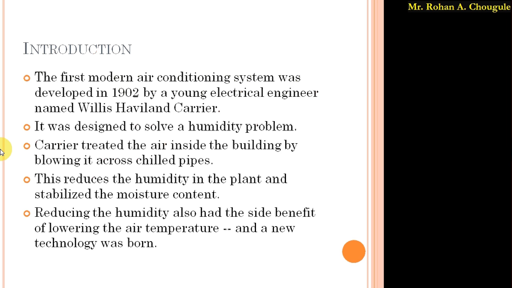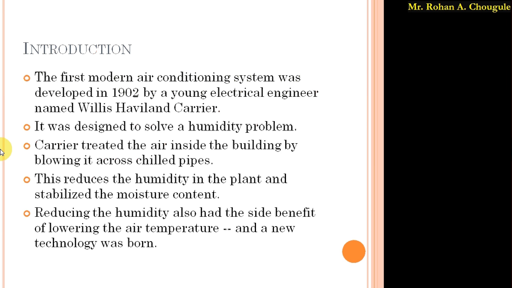Because of that absorption of humidity, it was very difficult to apply layered ink on those papers. The humidity in the air was absorbed by the paper, and due to that they were facing the problem of applying layered ink.